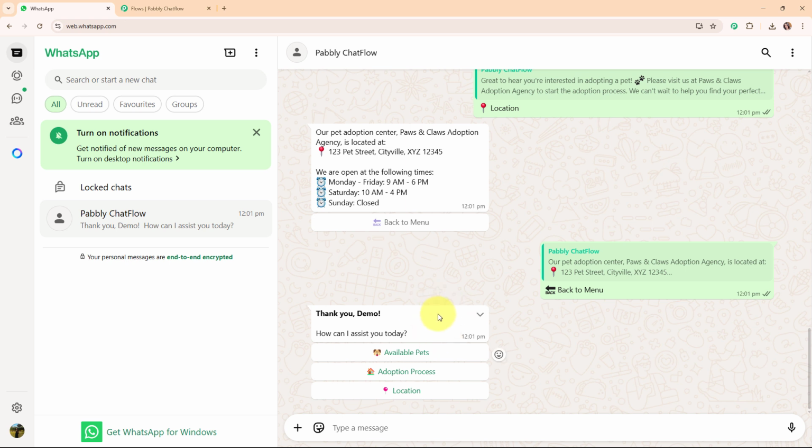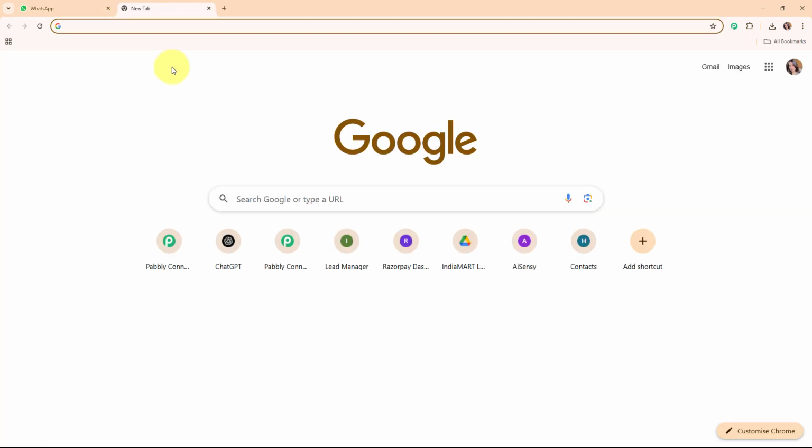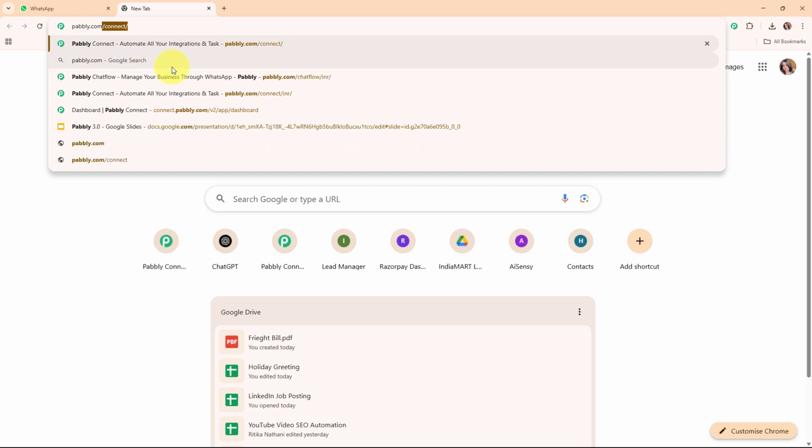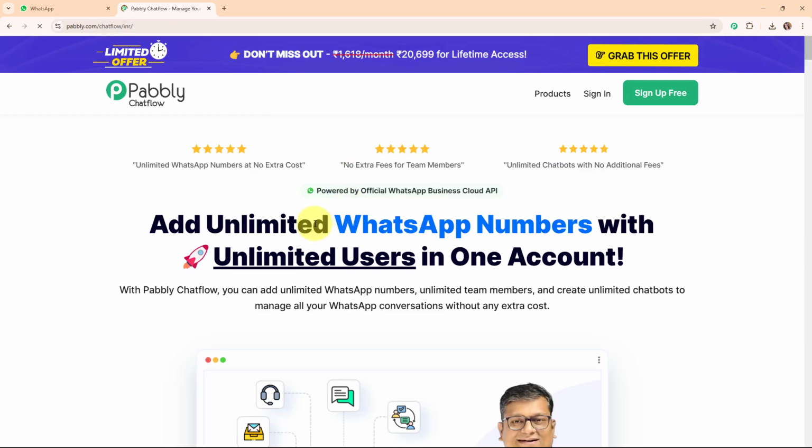Alright, so with this we have successfully seen the working of this amazing chatbot that I've already created for my pet adoption agency. Now in this video we are going to learn step by step how you can create this chatbot for your own agency as well using an all-in-one WhatsApp communication platform, that is Pabbly Chat Flow. To access the Pabbly Chat Flow account you have to search for pabbly.com/chatflow in your browser and it will take you to the Pabbly Chat Flow home page.